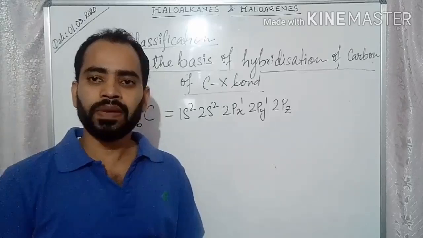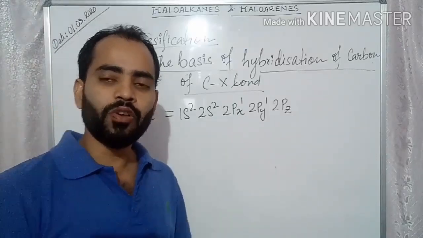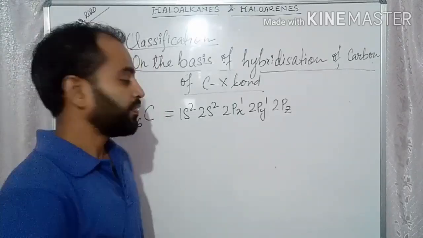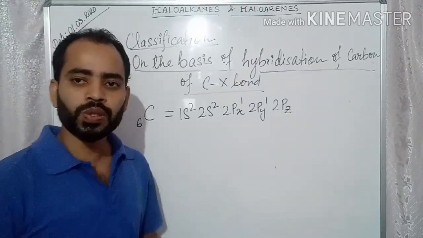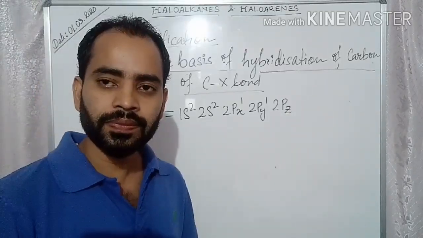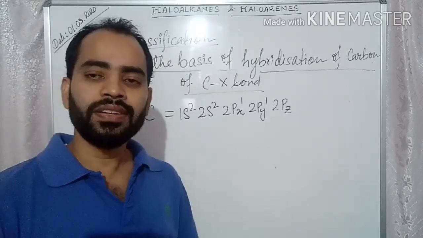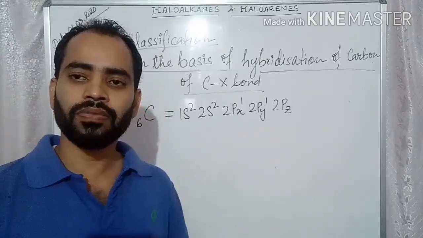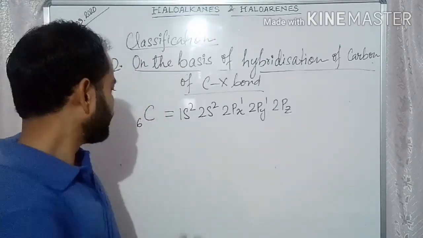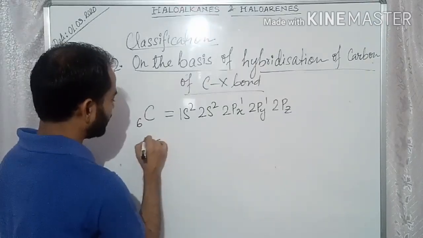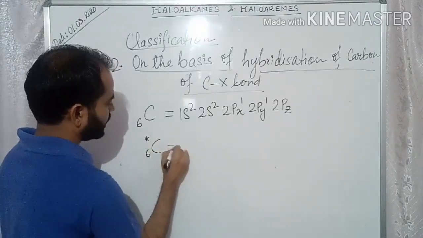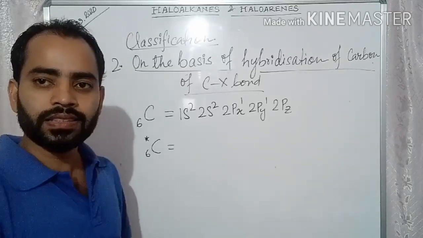Now for a chemical reaction or to form a compound, first this carbon goes to the excited state, and we can write the electronic configuration of the excited state carbon. This is represented by a star.